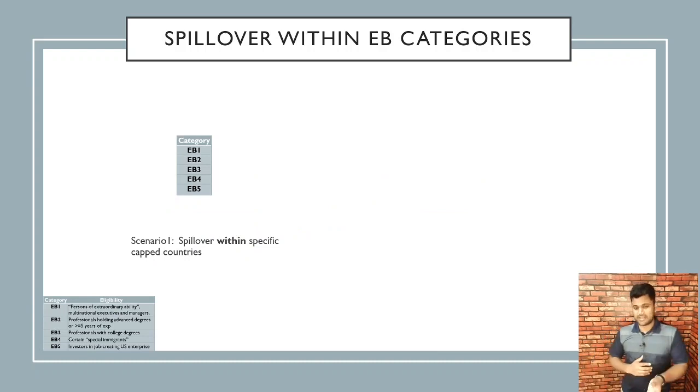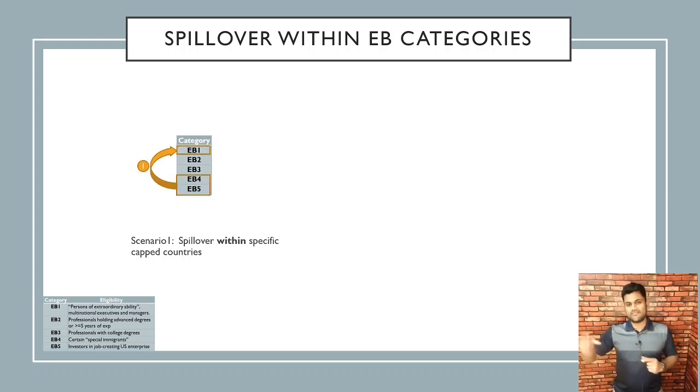The next one is spillover within EB categories. That is the first scenario we look at, which is how does it spill over for, say, India or China between these categories if there are green card numbers left over in one of these categories at the end of the year. So from EB4 and 5, whatever is left over goes to EB1, and then it comes down from EB1 to EB2, and then EB2 to EB3.